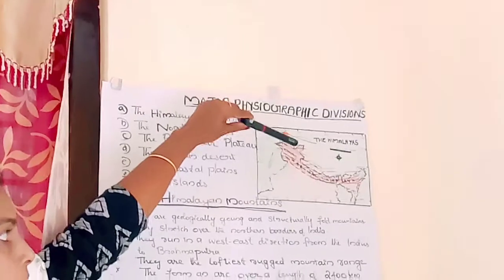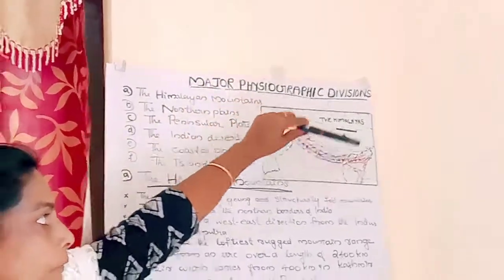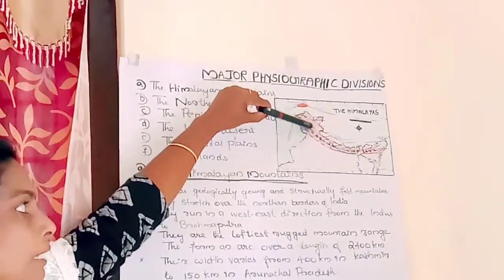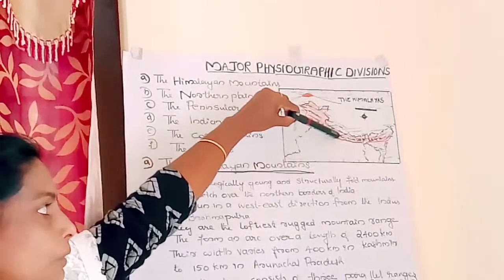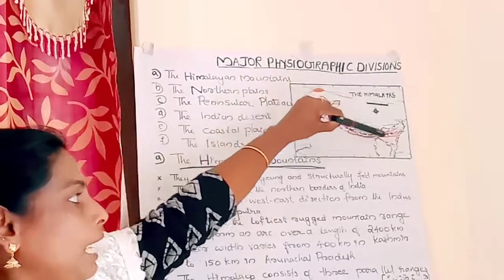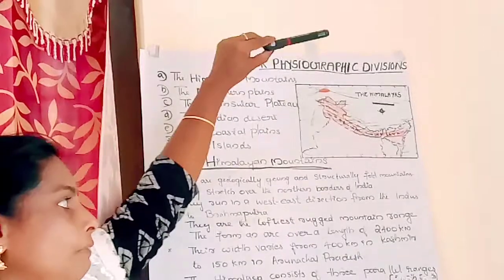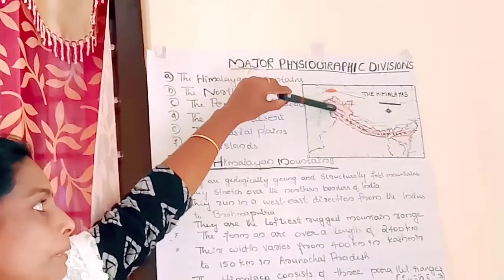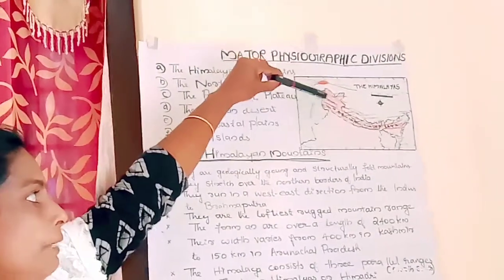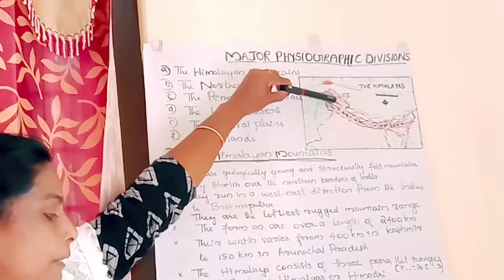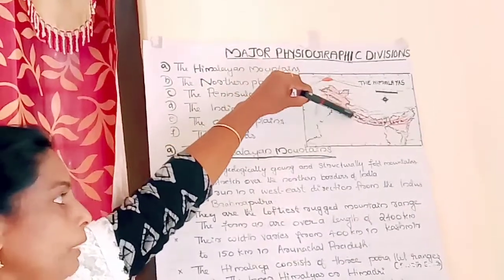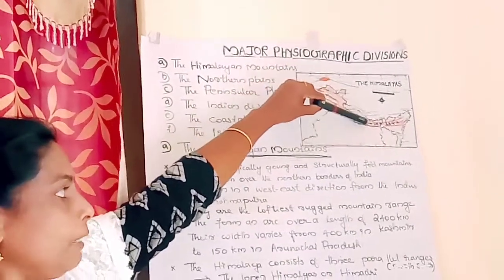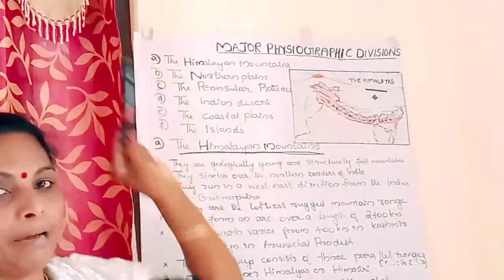And based on latitude it can be divided into three. This part is known as Himadri, the middle part is known as Himachal, and the outermost range is known as Shivalik. And at the same time, based on longitude it can be divided into the Punjab Himalayas, the Kumaon Himalayas, the Nepal Himalayas, and the Assam Himalayas.